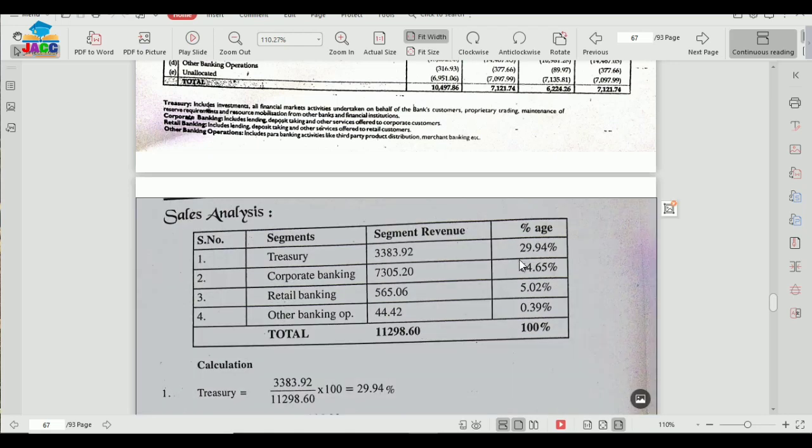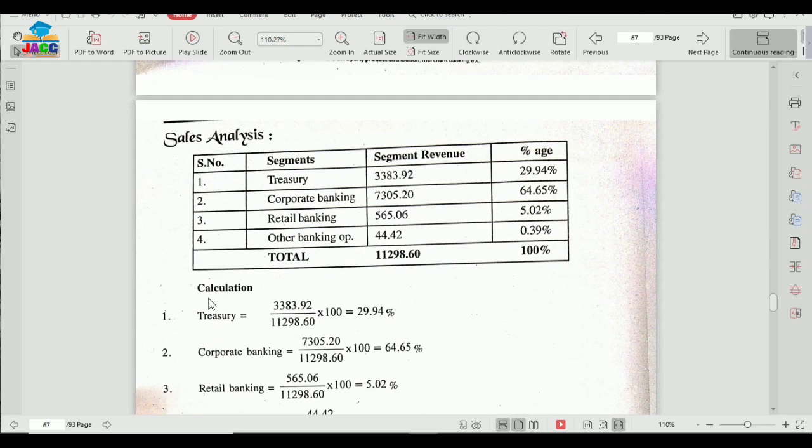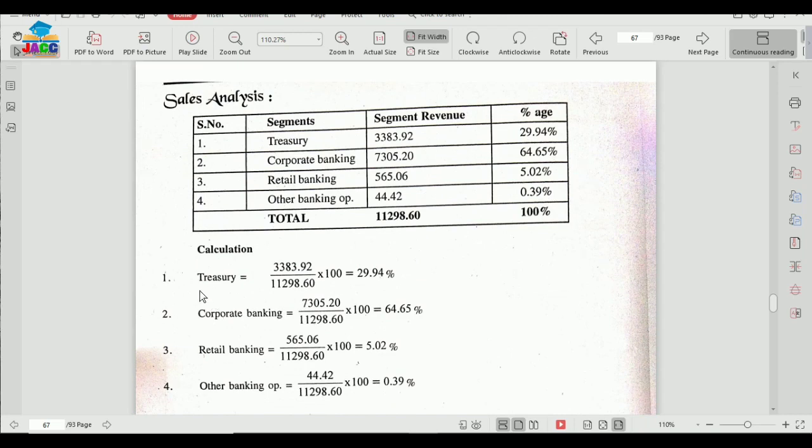So now we have to see how much percentage of each segment revenue is to the total of segment revenue. Means 3383.92 over 11,298.60 into 100 will be 29.94%, and we need to show the calculation separately for all the segments like treasury. So treasury's segment revenue was 3383.92, then it is to be divided by the total and then into 100. So it will give you a result of 29.94%. This is treasury's percentage to the total revenue of all the segments.